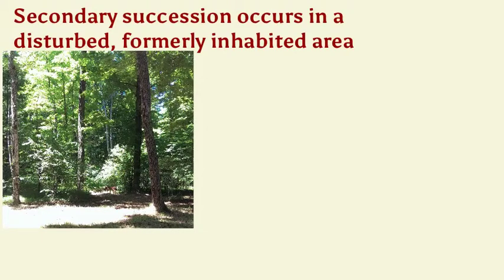There's also secondary secession. This is the more common secession. This occurs in a disturbed, formerly inhabited area. Soil remains, and some or even most of the life might remain there. Some examples here include fires, tree removal by man or nature, astronomical events, i.e. meteors and such, nuclear accidents, and geohazards, such as volcanoes, earthquakes, landslides, and tsunamis. There are a lot of different ways an ecosystem or community within an ecosystem could be disturbed.